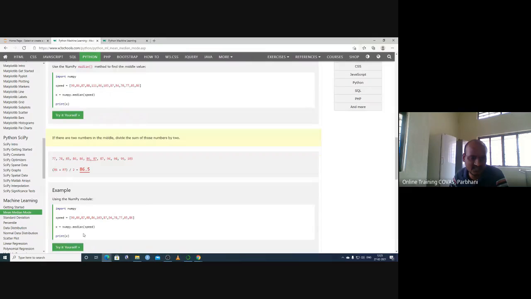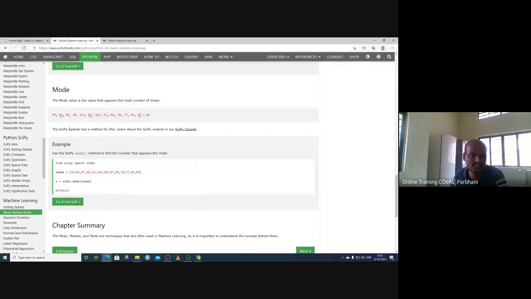Likewise, we can analyze the mode. Mode is the most repeating value, 86. This 86 value also we can get. For this one we need SciPy. So let's see.